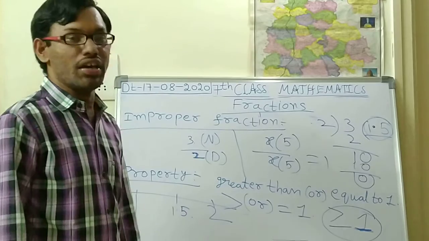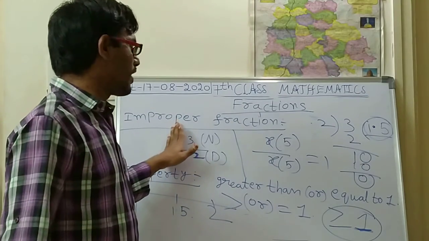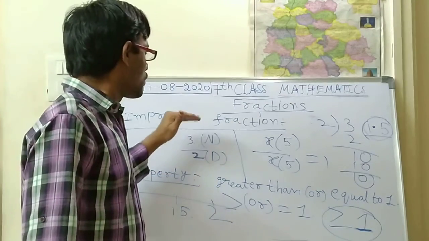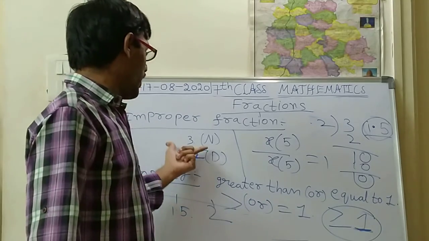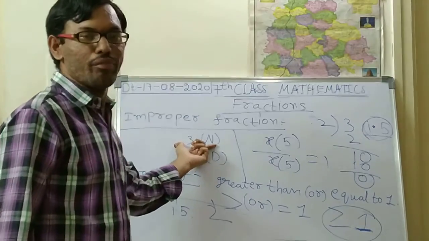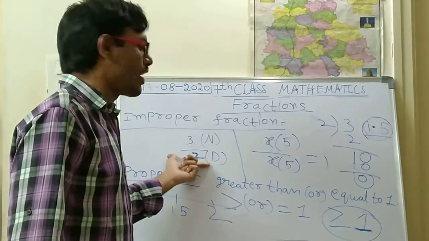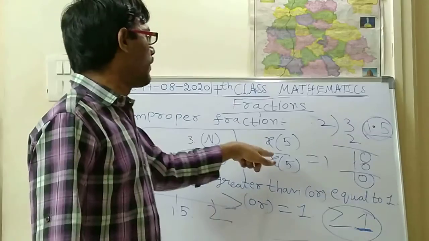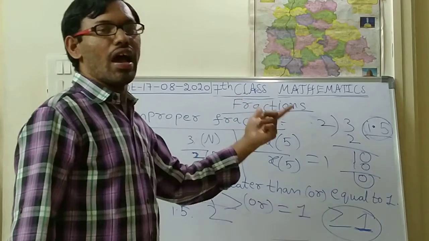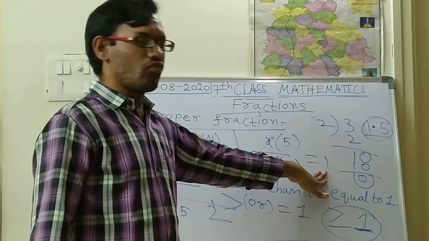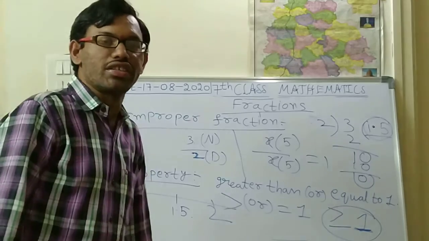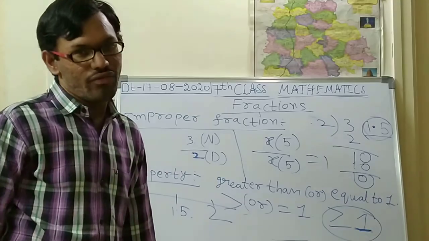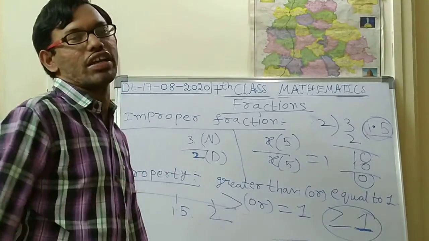Once again, let me repeat: what is the definition of an improper fraction? There are two cases. If the value of the numerator is greater than the denominator, or the numerator and the denominator are equal, then that type of fraction is called an improper fraction. I hope you have understood.